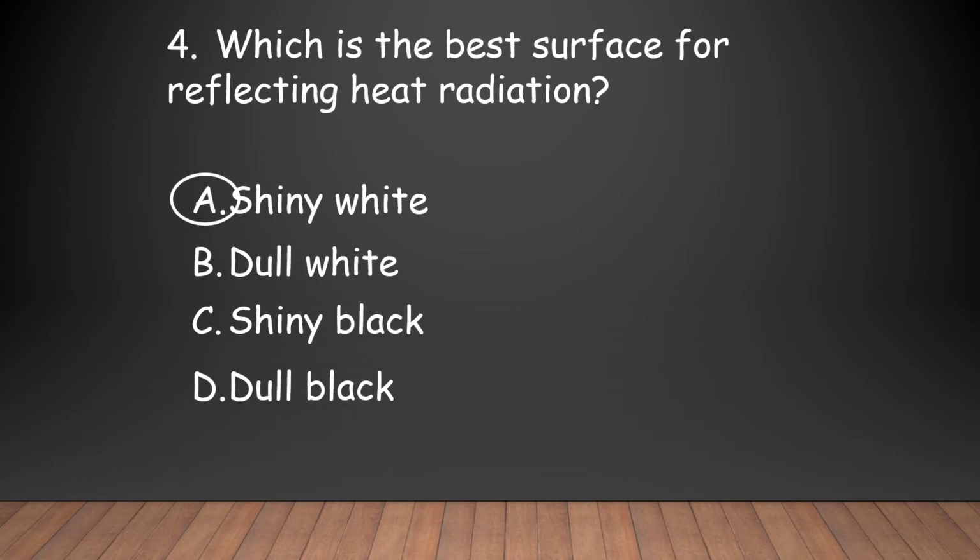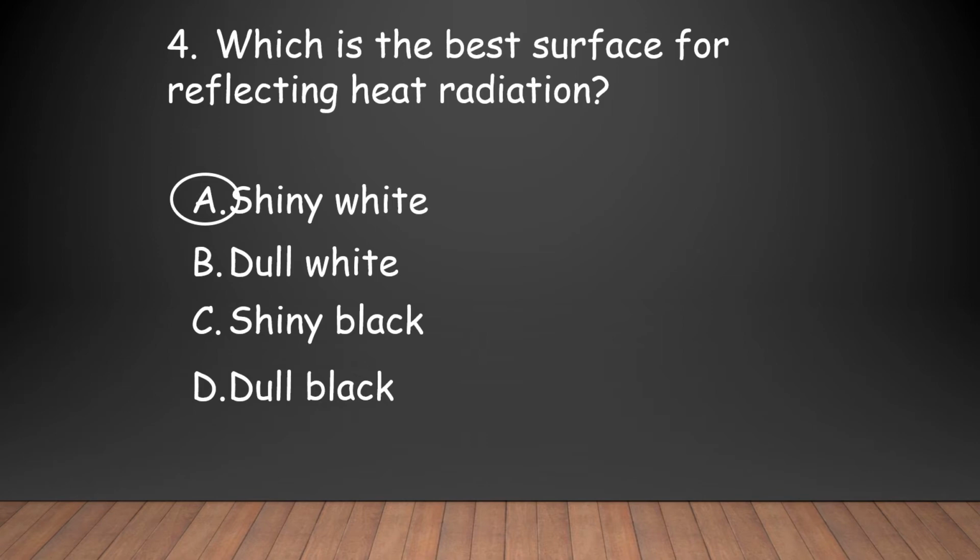When compared with the black body, a white body will not absorb any incident radiation. The reflectivity of that white body is 1 and its absorptivity is 0.